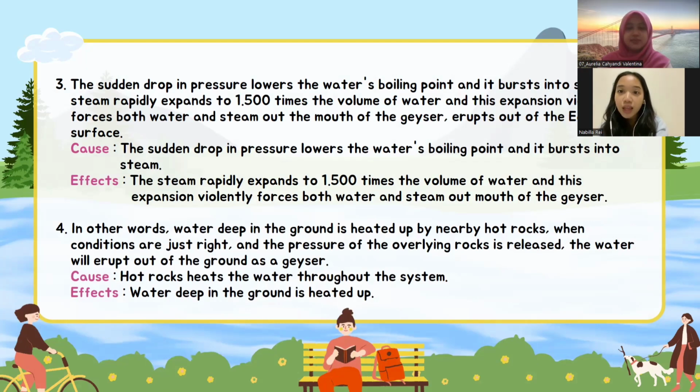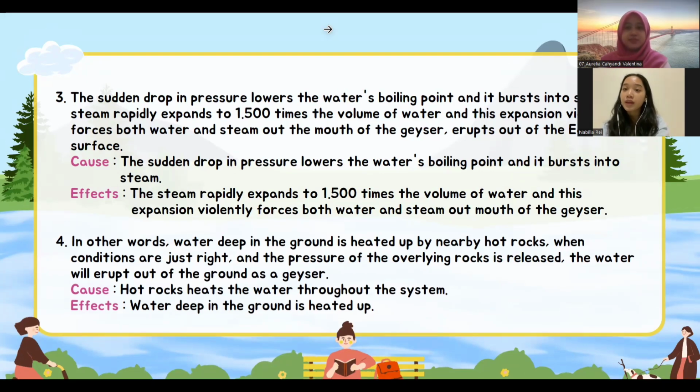The effect: the steam rapidly expands to 1,500 times the volume of water, and this expansion violently forces both water and steam out the mouth of the geyser. Number four: in other words, water deep in the ground is heated up by nearby hot rocks. When conditions are just right and the pressure of the overlying rock is released, the water will erupt out of the ground as a geyser. The cause is that hot rocks heat the water throughout the system, and it causes the effect of water deep in the ground being heated up.